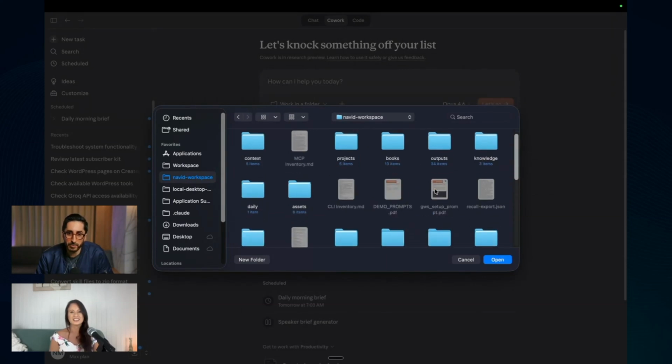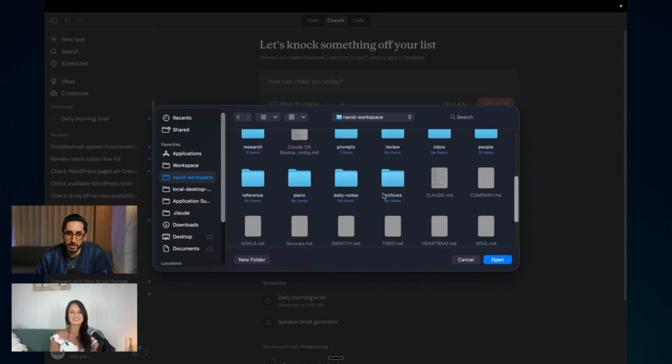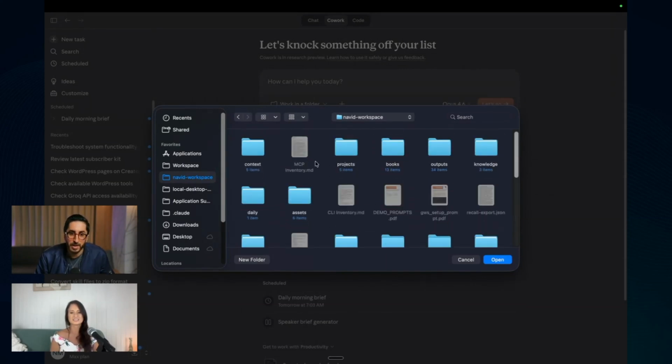What is really important though is to understand how it works. And I think Claude is a little bit strange too. Like on the Mac, you see this dot here, Simone? Do you see this? Yeah, this is like a hidden file. So I had to figure out how to find my files on the computer to really understand how all this works. And I got help with Claude Code to do that.